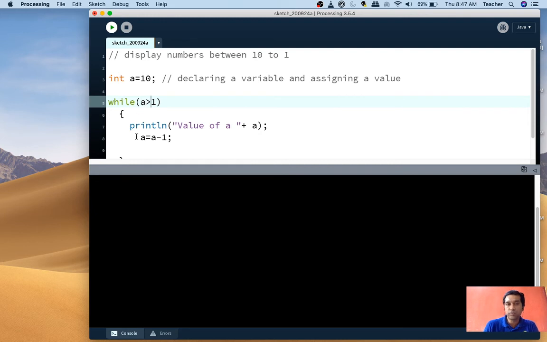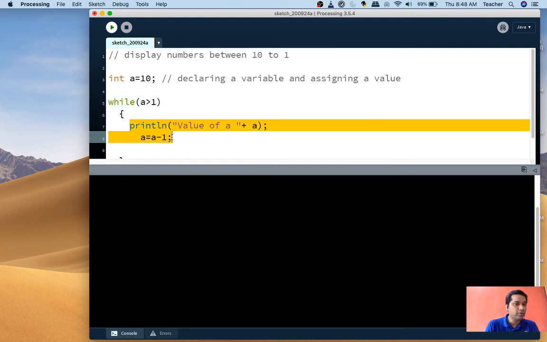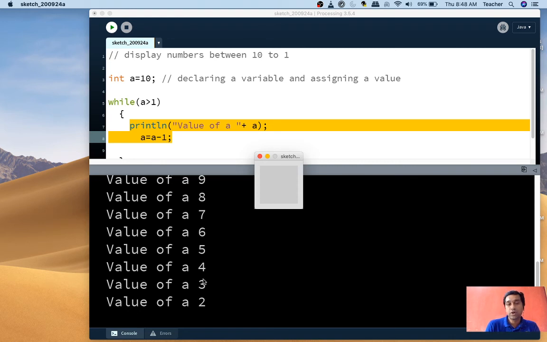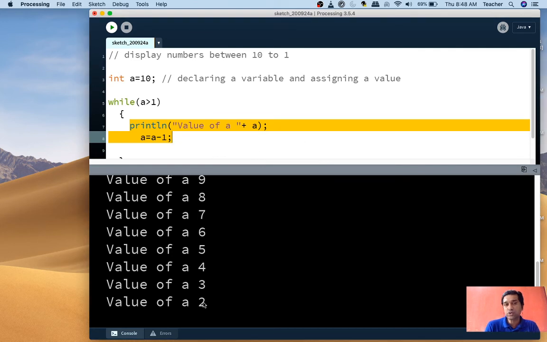No, because I'm decrementing it also. So now it will not go into the body of the while, and I'll be getting the output from 10 to 2. But the program states print me numbers between 10 to 1. Okay, why did it give me 2 and not 1, students?